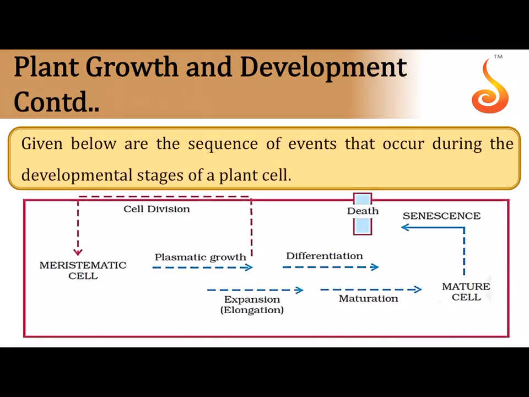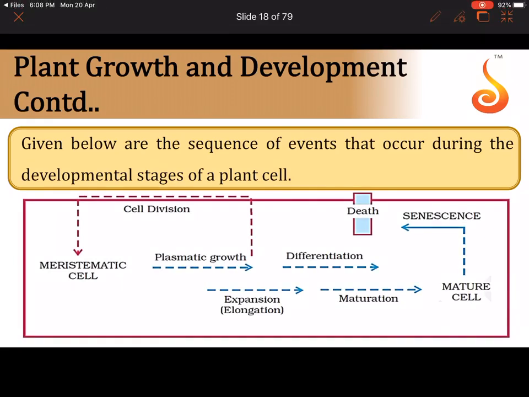So here they have given a simple pathway for the path taken by the cell during its course of life. First, in the earliest plant, we have meristematic cells in the shoot tip and the root tip. As the shoot and the root keep elongating, the cell will increase its cytoplasmic content, and it will decide, I am done with division, I am going to start taking up a function. It will differentiate, and before it differentiates, it also has to undergo expansion and maturation. Differentiation means it decides to mature. Now it becomes a mature cell because it has stopped dividing and it is now performing a specific function.